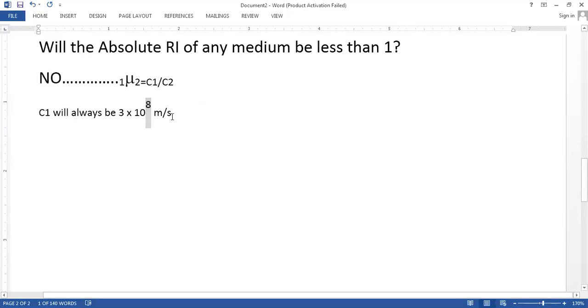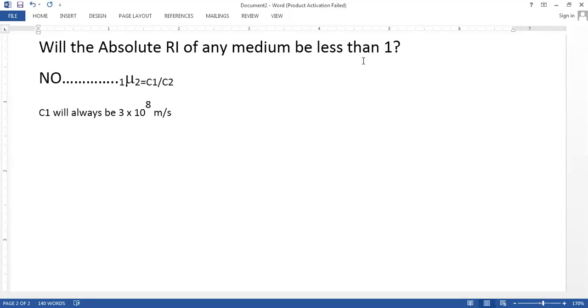Now the question is, is any other medium having a speed greater than this? Let's take any medium: glass, water, diamond, paraffin oil, glycerine, ether, alcohol, ice. Is any other medium having the speed of light greater than 3 into 10 raised to 8?